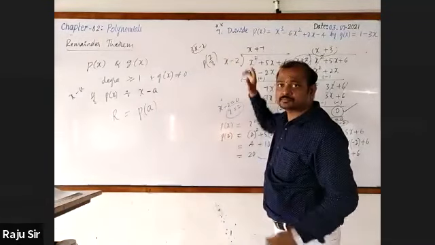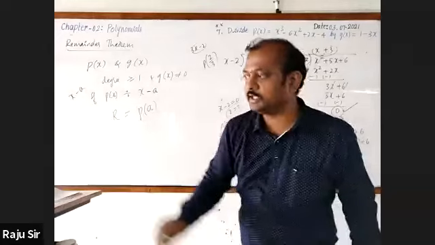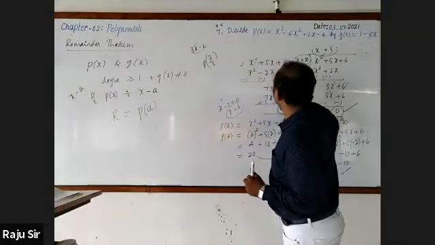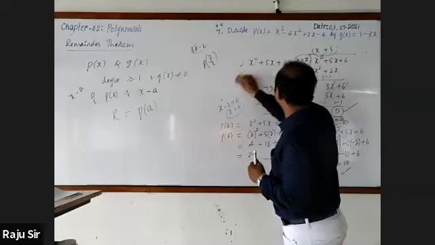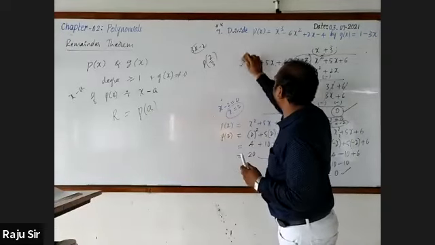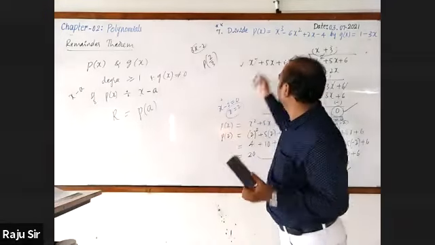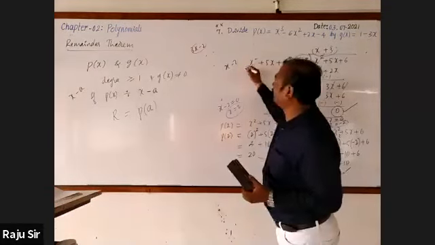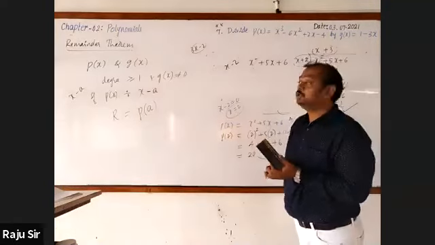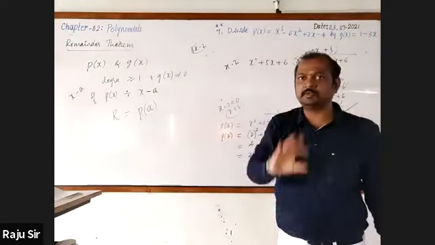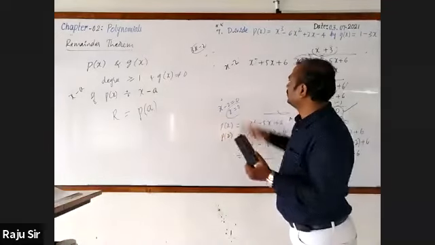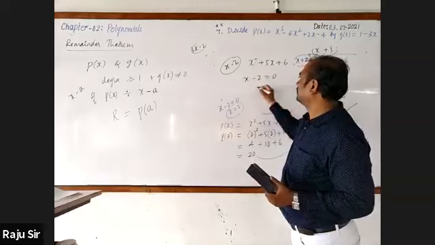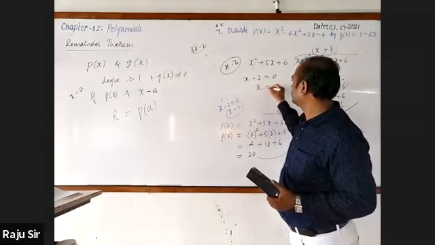And do remember one more point. When you are finding the remainder, you don't need to go for actual division by using the remainder theorem. I'll give you the hint how to find it. First, you will take the divisor. That divisor's 0 should be found out.